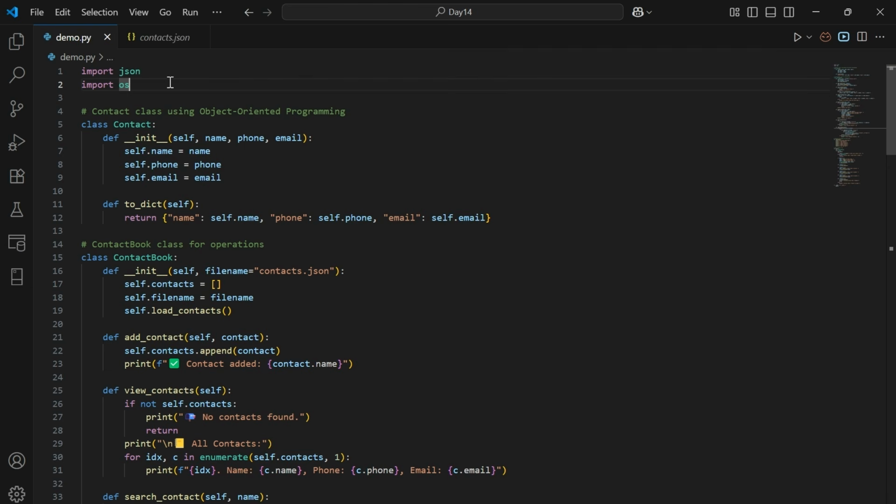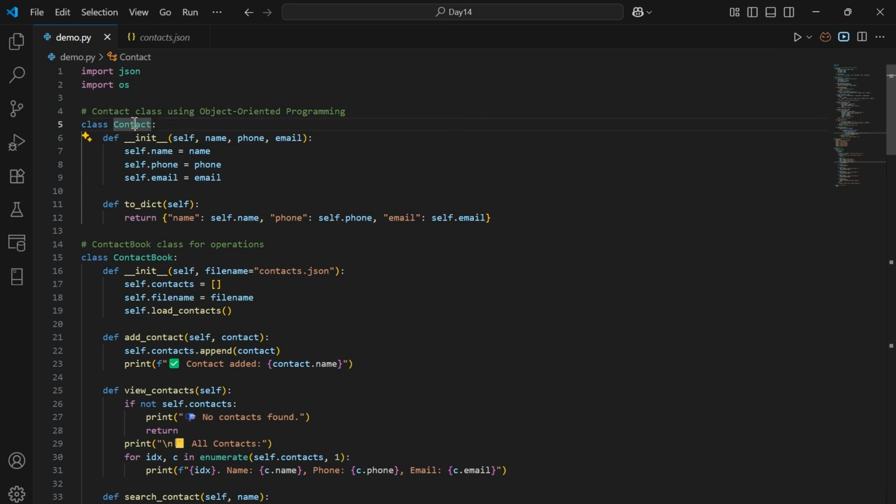Within the demo.py file, first I have imported two modules. One is json and another is os. The os module in Python helps you to interact with the operating system, whereas the json module helps you to perform different read and write operations on JSON files.